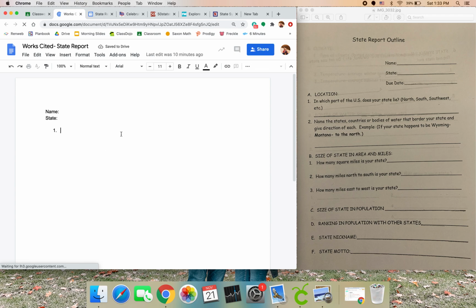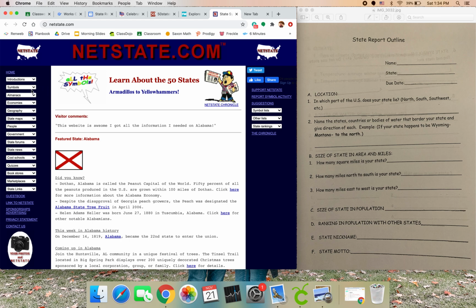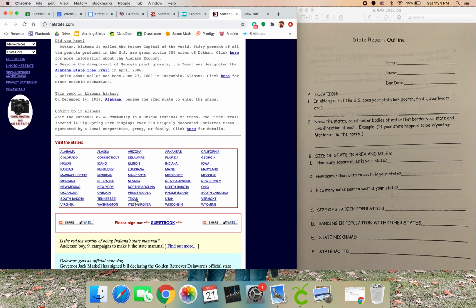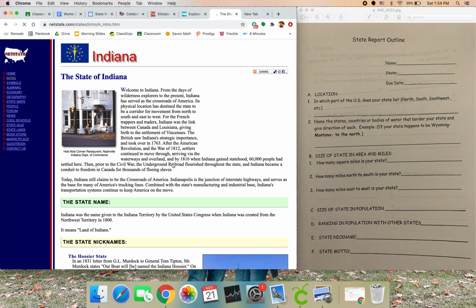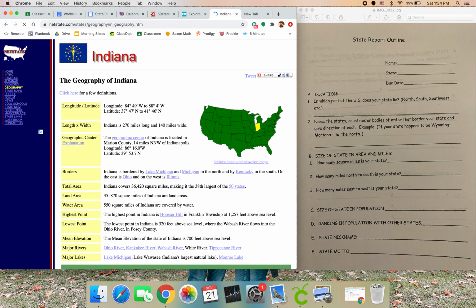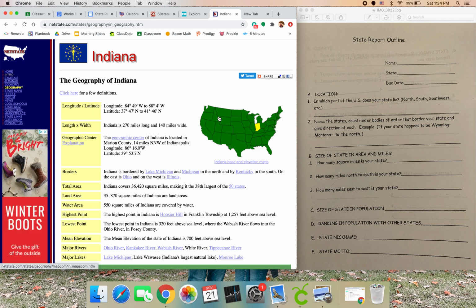So for number 1, in which part of the U.S. does your state lie? North, south, southwest, etc. Well, if none of you are doing Indiana, I have to come down here to Indiana. Perfect. If I go to geography, it will show me that it is in the Midwest. So what I would do on this line is write Midwest. I can't type onto the paper right now, and I think it's more important that you see my screen, which is why I'm showing you my screen versus this.